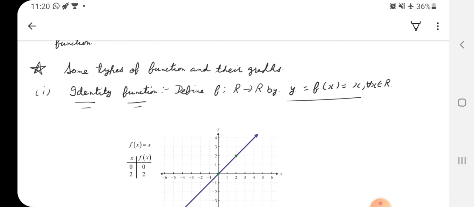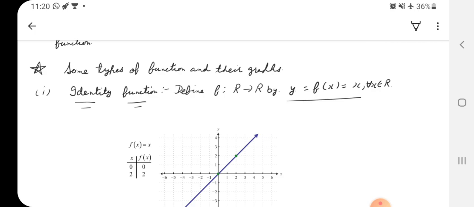Now let me see some types of functions and their graphs. Now the first function is the identity function. They said define a function f from R to R. Now what is R? R is the set of real numbers. So this is f from R to R. Which type of function will it be? It will be a real function, as both the domain and range are real numbers.